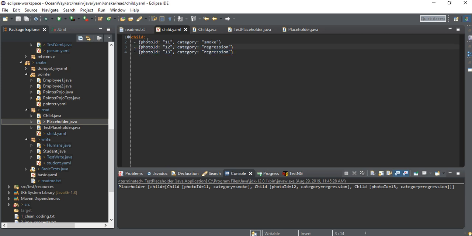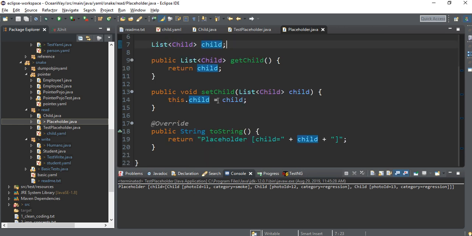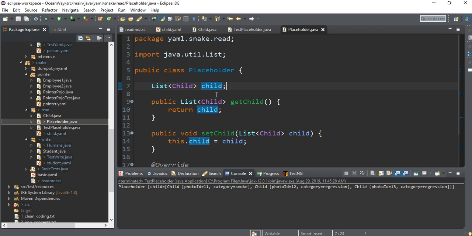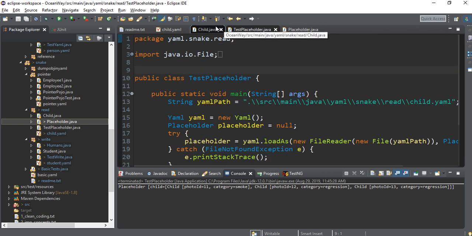One more important point. See, here I have written child in small. So I need to make sure that the object name in this class should be in small. Again, same thing: if this is not matching, then this is not going to run. So mapping should be correct. I'm repeating: list of child, again getter setter, two string, simple. So your code is complete, right? And this code can be auto-generated also. I will show you how. But I have written both the classes myself.